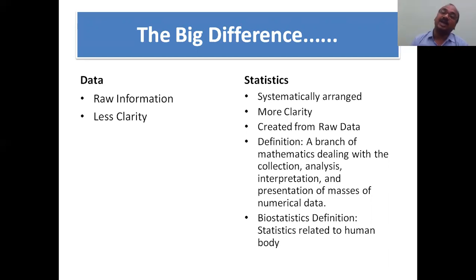Statistics, right? Biostatistics. What is the difference between statistics and biostatistics? Biostatistics is just the "bio" related to the human body.